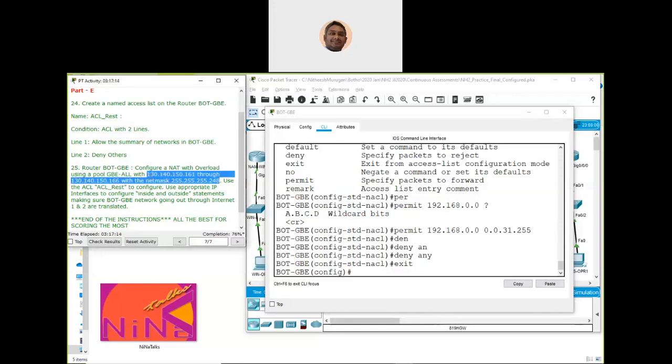This is a very important thing to understand. We are using 161, 162, 163, 164, 165 and 166 with 248 as the subnet mask. So we are just going to create a PAT, a NAT with overload, for this. Let's do it.